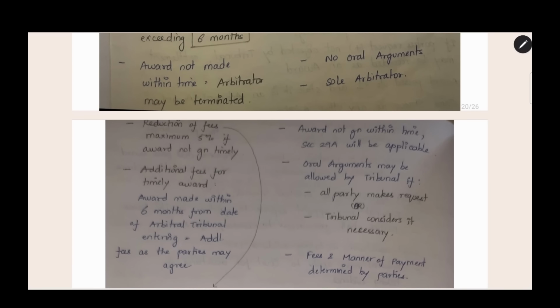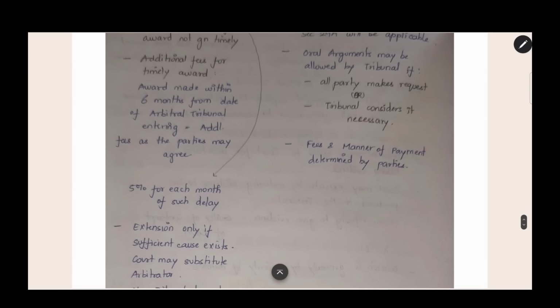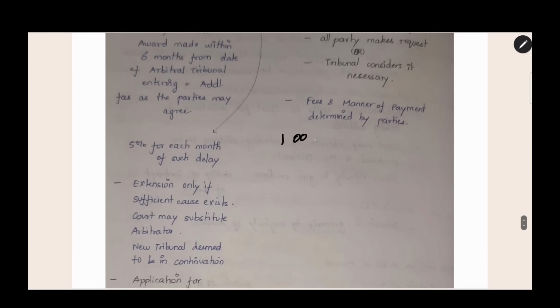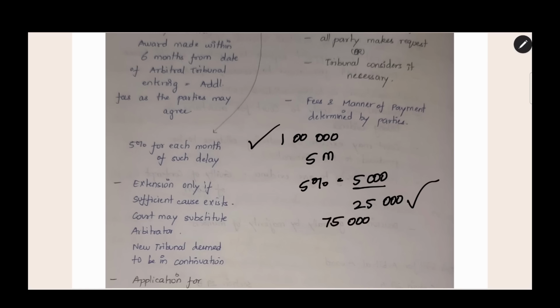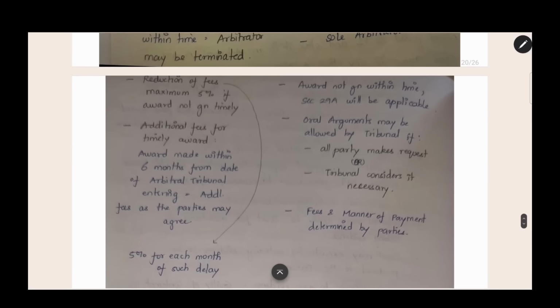If the award is not made within time, another problem is also there. There will be a reduction of fees, a maximum of 5%, if the award is not given timely. That is not a flat 5%, it is 5% for each month of such delay. For example, if the arbitration fee is 1 lakh rupees and you have made 5 months of delay, 5% of the fees, 5,000, will be deducted for every month of delay. That means 5,000 for 1 month of delay. We have delayed for 5 months, so totally 25,000 will be the reduction in fees. So 1 lakh was decided earlier, 25,000 is the reduction, and in the end you will get only 75,000. This is given in section 29A: additional fees for timely award.